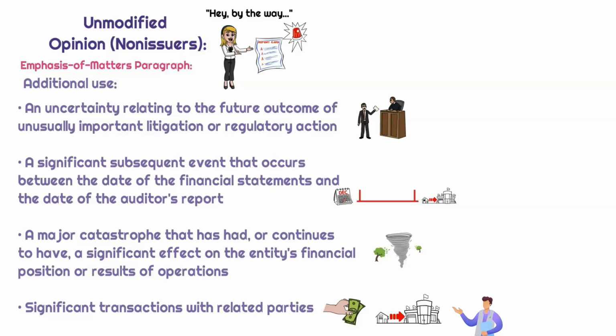This one can also be emphasized, right? We're saying that the client had a lot of transactions. Maybe they were major transactions with related parties. So let's say a sale was made from the client to one of its wholly owned subsidiaries. It could be to family members, right? What if Galbraith Dental Clinic only cleaned the teeth of family members? Not necessarily a reflection of how well the company's doing. So that is information that should be emphasized, all right? Crazy example, I know, but keep in mind the bigger picture here and what would be included in this paragraph.